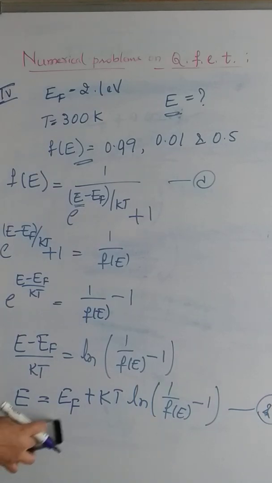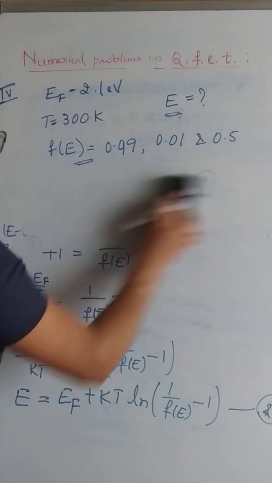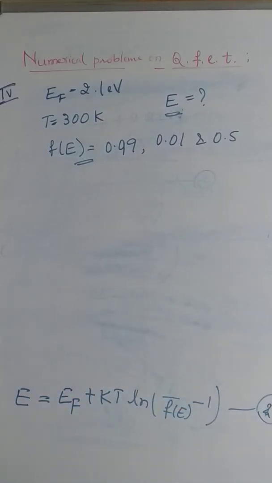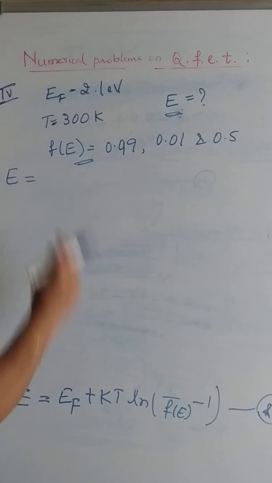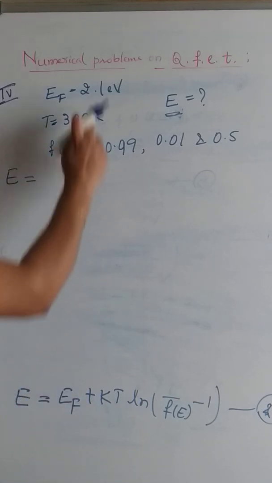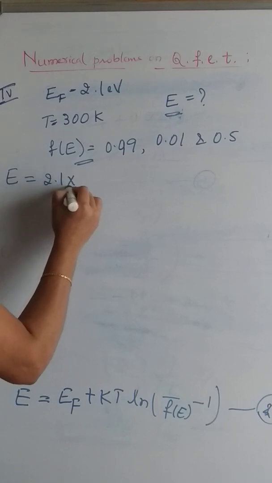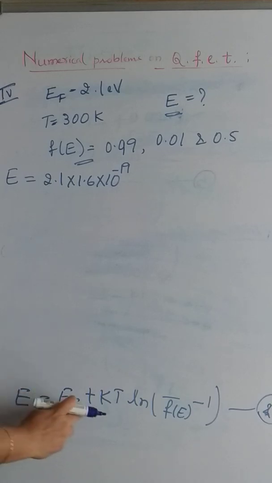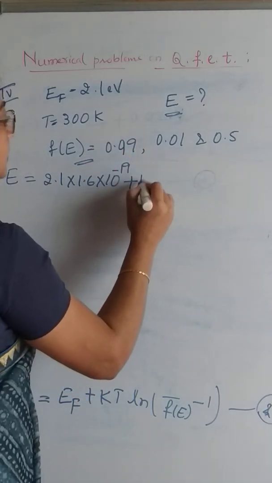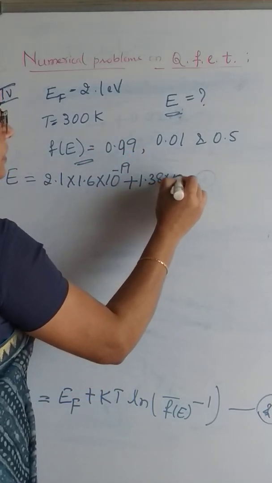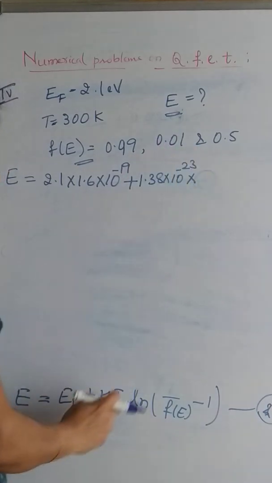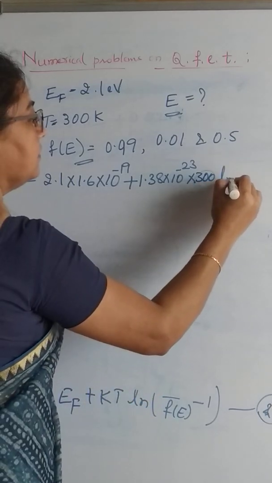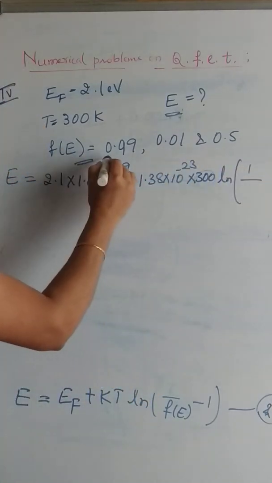So let us use this equation now. E is equal to EF, where EF is given as 2.1 electron volt, converted into joules with 1.6 into 10 to the power of minus 19, plus the Boltzmann constant 1.38 into 10 to the power of minus 23 into the temperature of 300 Kelvin, ln of (1 by 0.99 minus 1), the very first case.